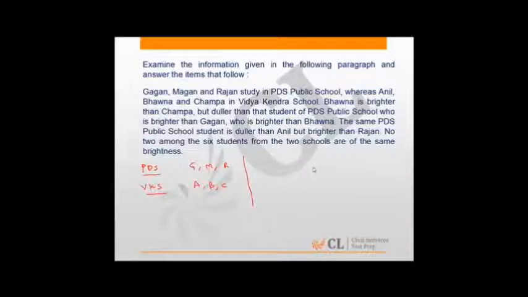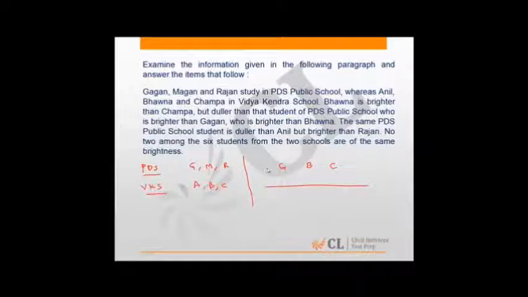Bhavna is brighter than Champa. So if I were to put them in an order from left to right, where left is the brightest, Bhavna is brighter than Champa. So Champa will come after Bhavna. But she is duller than the PDS student who is brighter than Gagan. There is some PDS student who is actually brighter than Gagan. So Gagan is not the brightest.